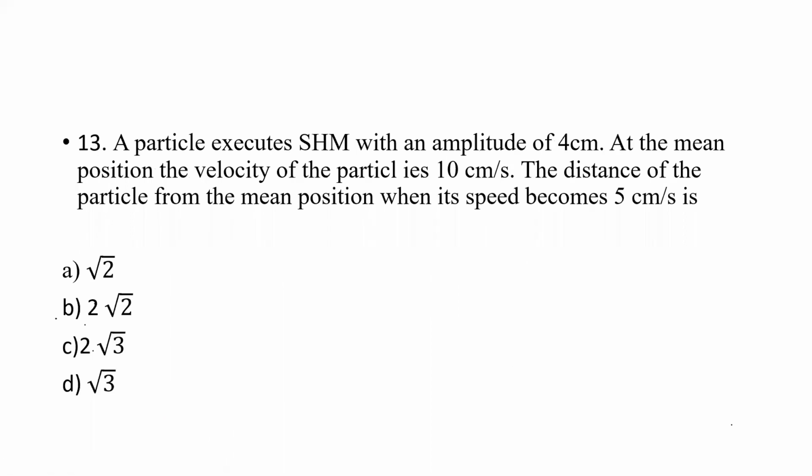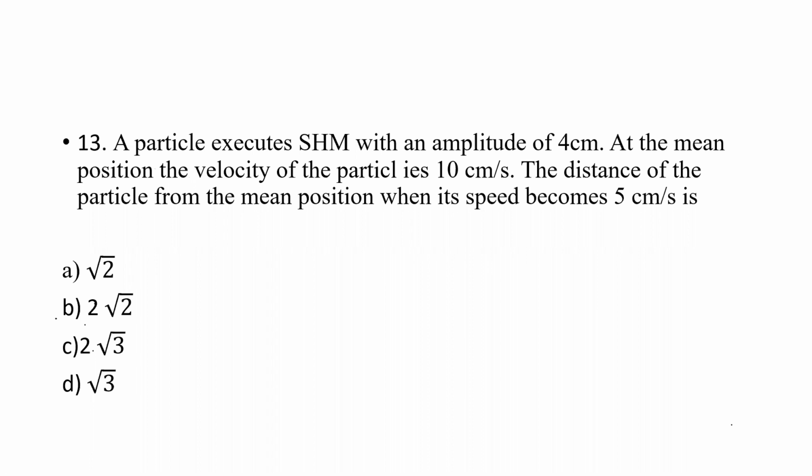Next question. A particle executes SHM with an amplitude of 4 centimeter. At the mean position, the velocity of the particle is 10 centimeter per second.